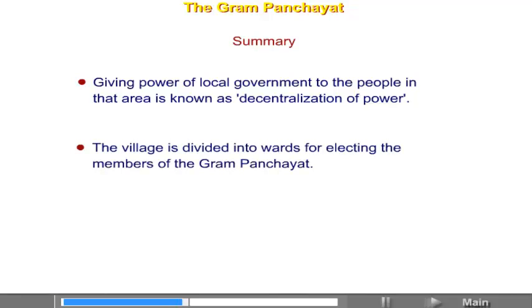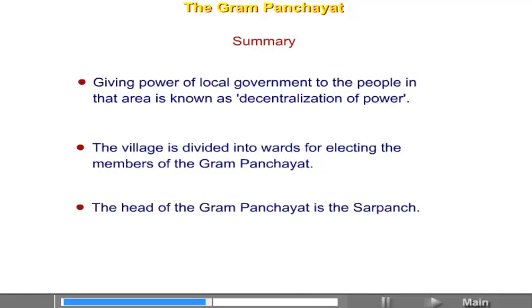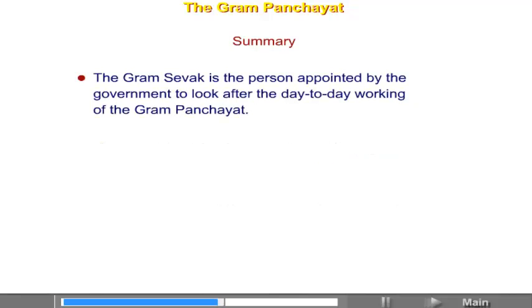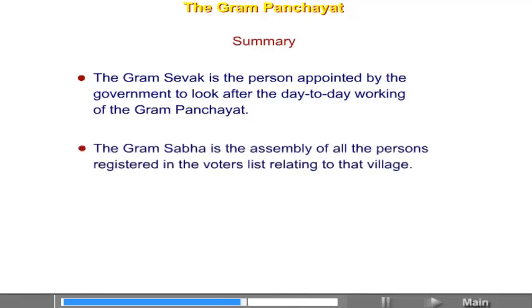The village is divided into wards for electing the members of the Gram Panchayat. The head of the Gram Panchayat is the Sarpanch. The Gram Sevak is the person appointed by the government to look after the day-to-day working of the Gram Panchayat. The Gram Sabha is the assembly of all the persons registered in the voters list relating to that village.